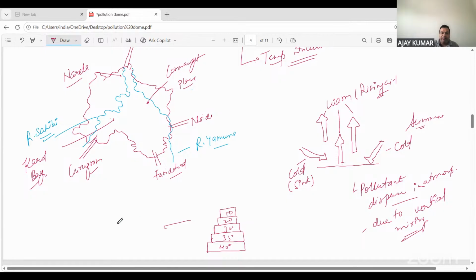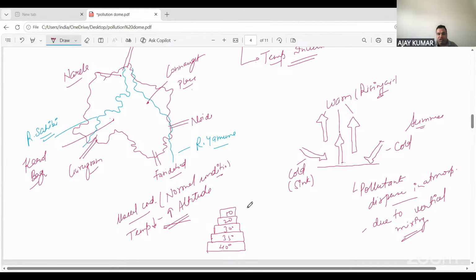So we can say that in usual conditions, temperature decreases with increasing altitude. ठीक है, इसमें क्या है? The temperature is decreasing with the increasing altitude, and this is happening in the usual conditions or the normal conditions. But there is another case.